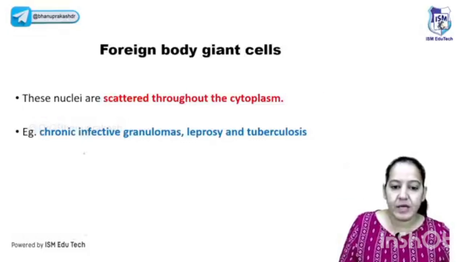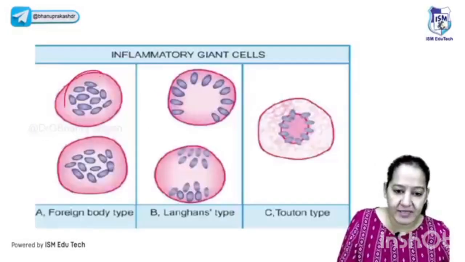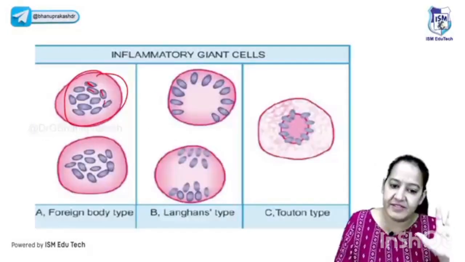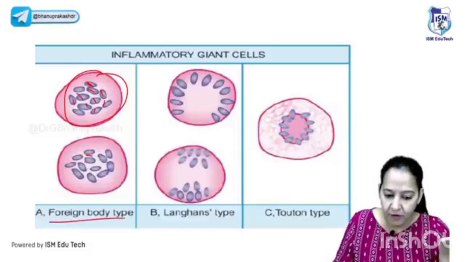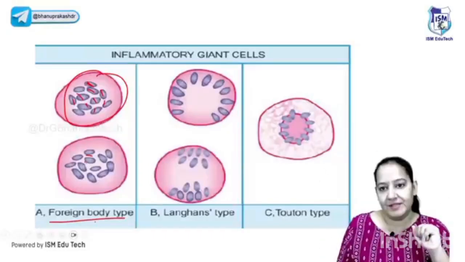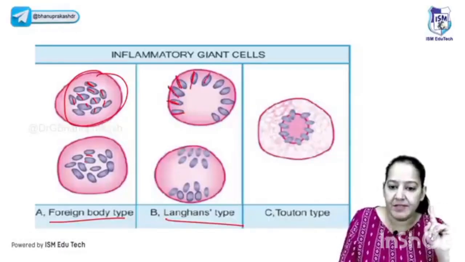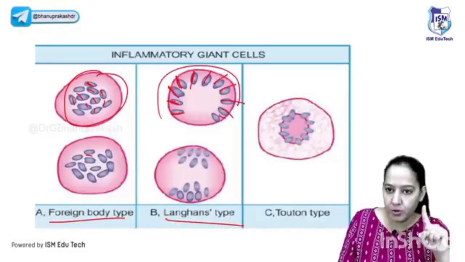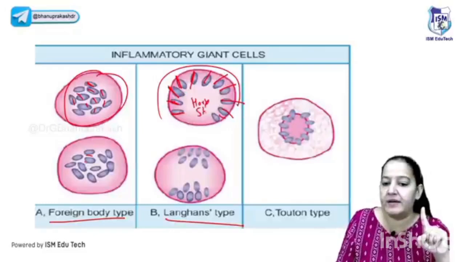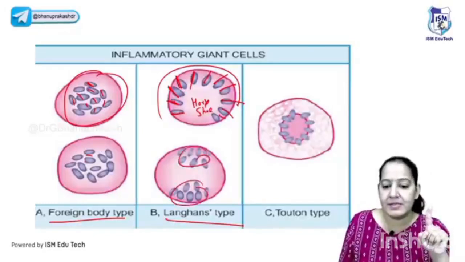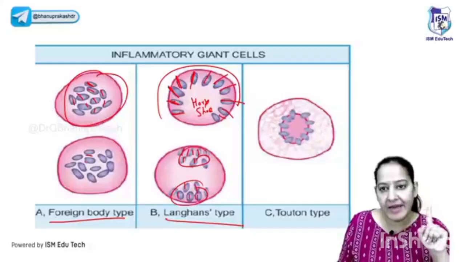See the foreign body. First the foreign body giant cell. In the foreign body, can you see this is foreign body? Where is the nucleus? The nucleus is present haphazard throughout the cytoplasm. There is no sequence. Okay, but in Langhans, nucleus is not haphazard. It is present at the periphery, forming a 2/3 ring. A 2/3 ring, it is known as horseshoe ring. Or else the nucleus is present at the poles, the north pole and the south pole. Right? This is known as Langhans.